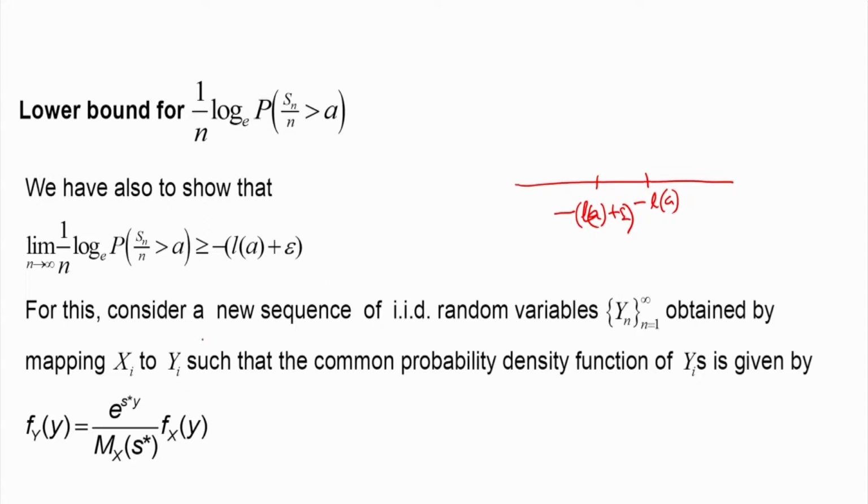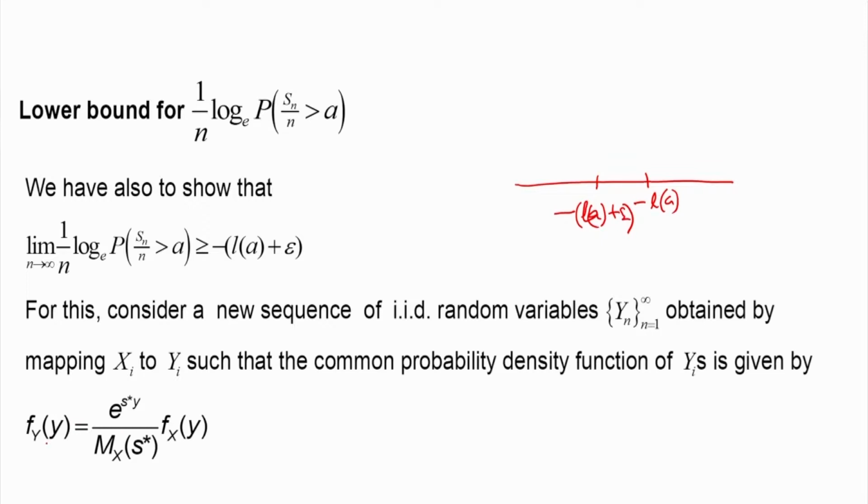For this we consider a new sequence of IID random variables. So Yn is a new sequence. How do I get this? We obtain it by mapping Xi to Yi such that the probability density function of Yi is given by this relationship.